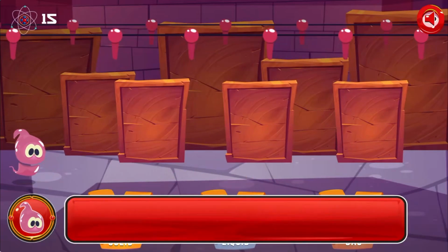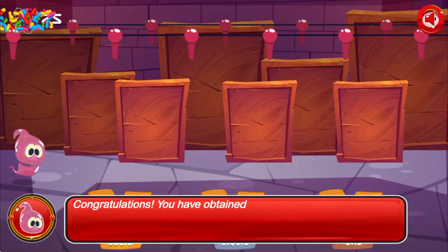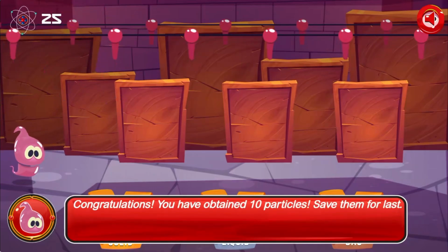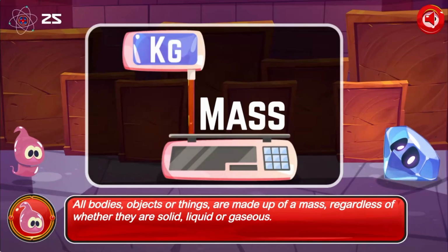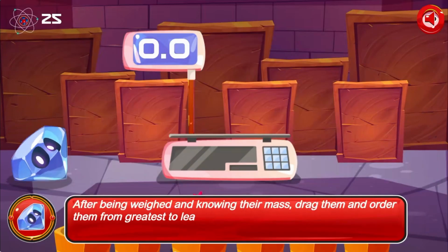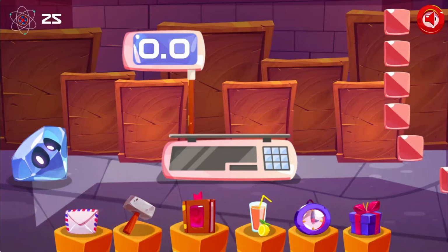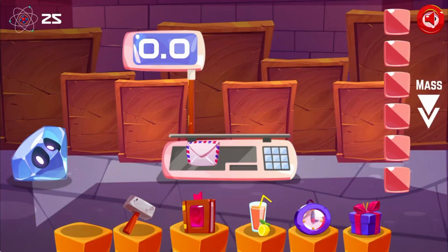Good. You have managed to understand. Congratulations. Bodies, objects or things are made up of a mass. After being weighed and knowing their mass, drag them and order them from greatest to least mass.